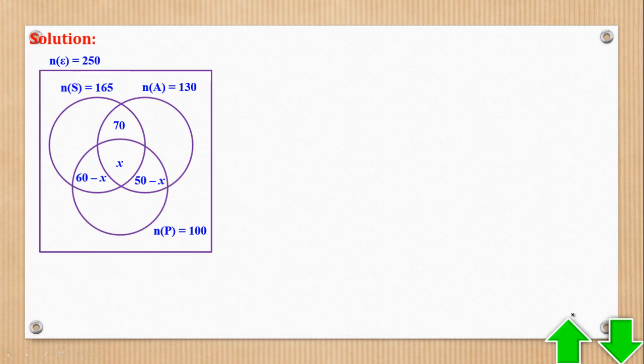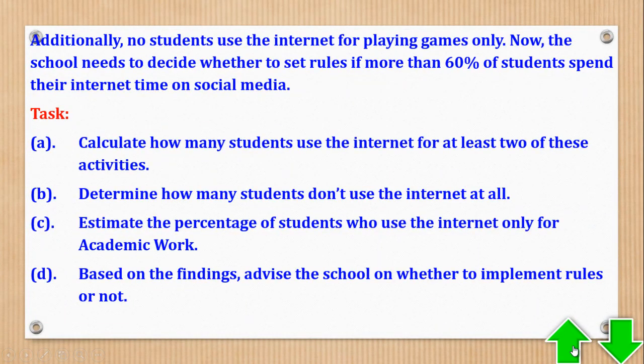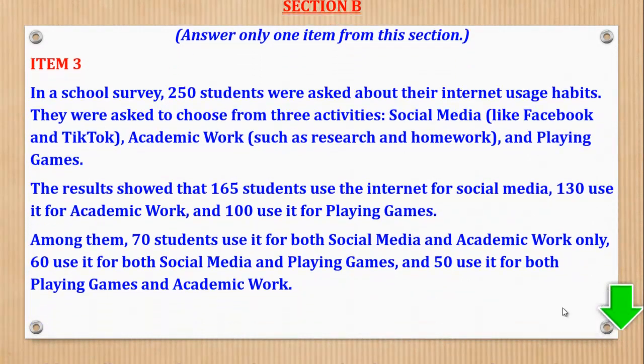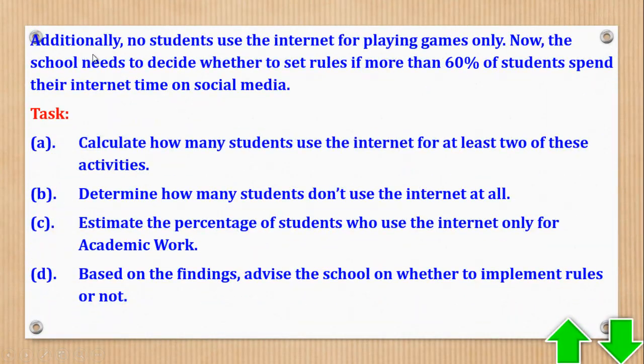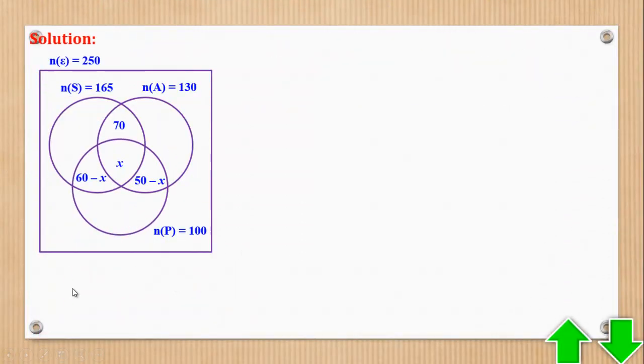Then we go back and see. I've gone up here, now the slide. Additionally, no student uses the internet for playing games only. So games only, that is P only, there will be a 0 here.